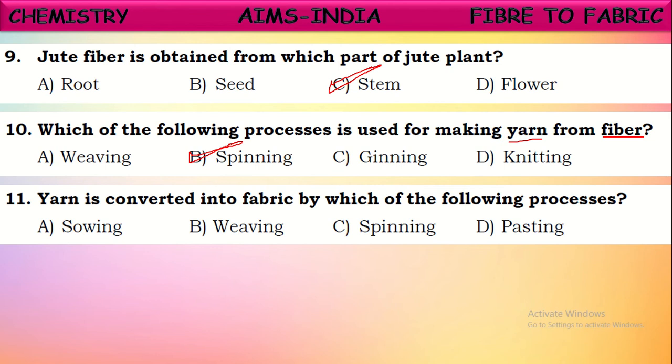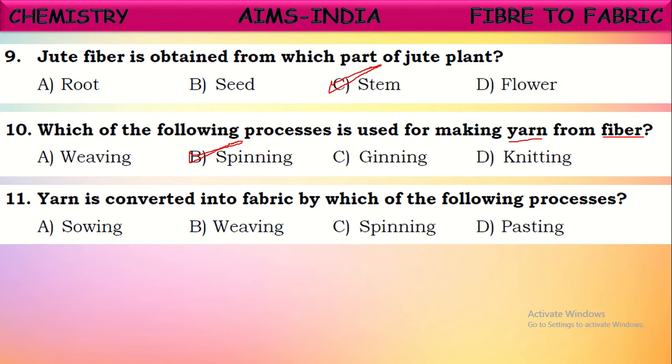Yes, we told here. First, fiber is collected, and fiber is converted into yarn by twisting, the process called spinning. So this yarn will be converted into fabric by the process called either weaving or knitting. These are the two processes which are used for conversion of yarn into fabric.